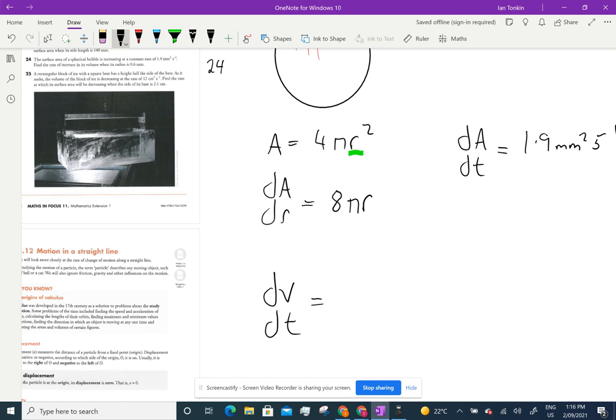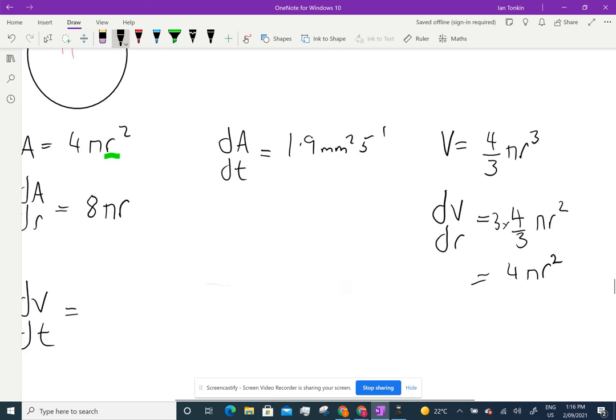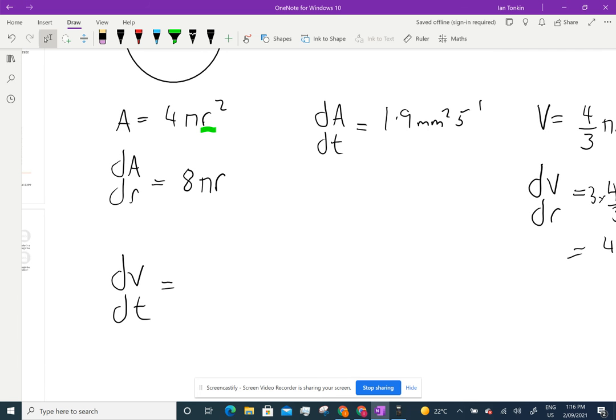I could do this in two steps like I did before, but I'm going to just do it in long form. dV/dt is going to equal dV/dr times dr/dA times dA/dt.